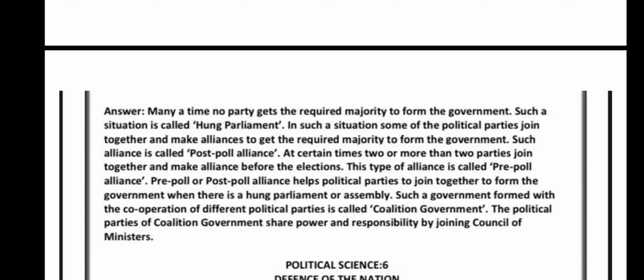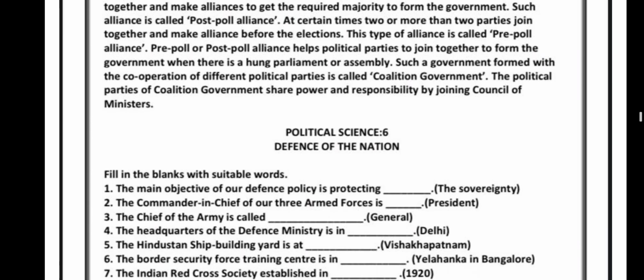See, pre-poll or post-poll alliance helps political parties to join together to form the government when there is a hung parliament or assembly. Such a government formed with the cooperation of different political parties is called as coalition government. The political parties of coalition government share power and responsibilities by joining Council of Ministers.